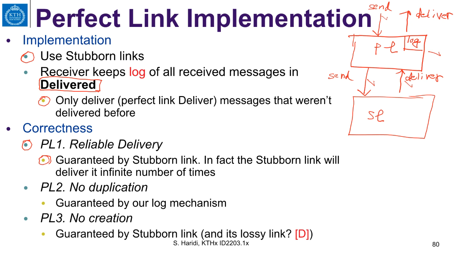No duplication is guaranteed by our log mechanism, because we do not deliver any message up if it was already in the delivered log. And no creation is guaranteed by the stubborn link property, and of course by its loss link property, or lossy link property.